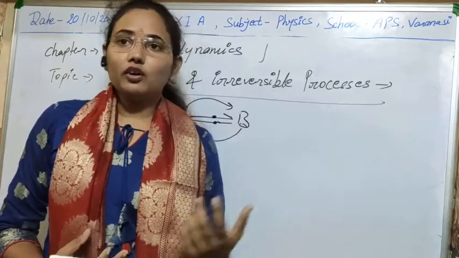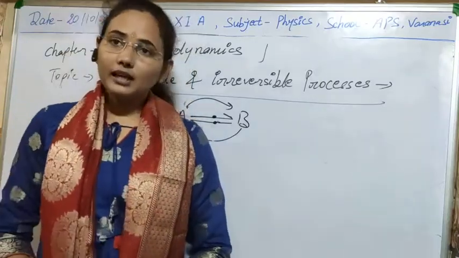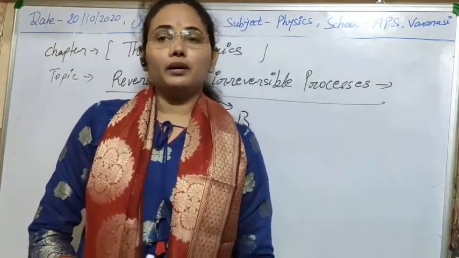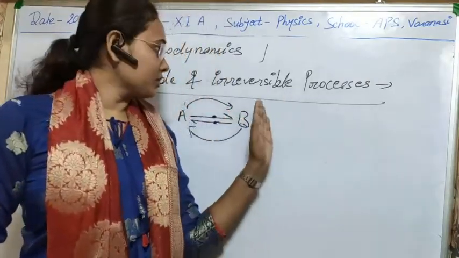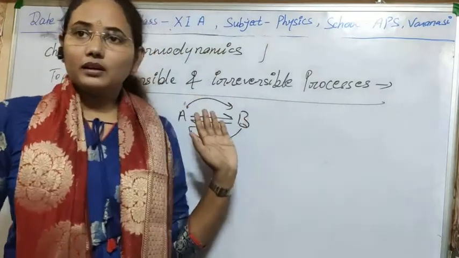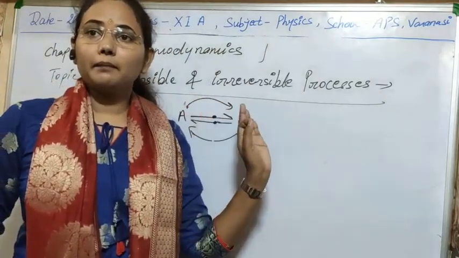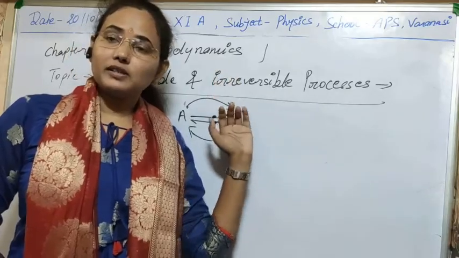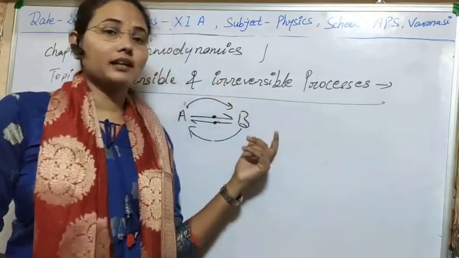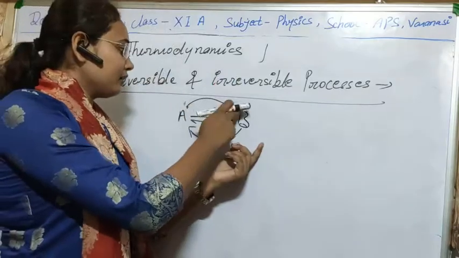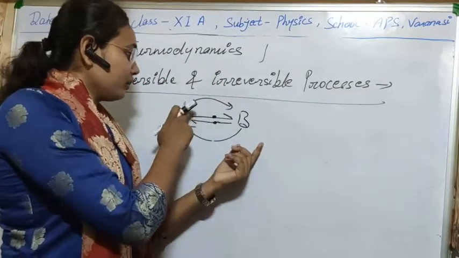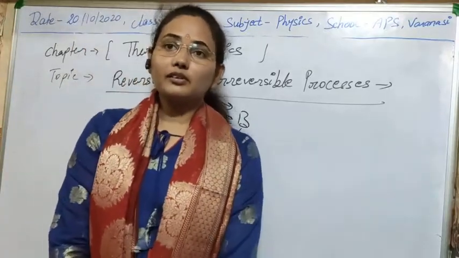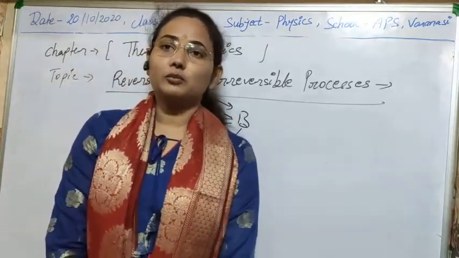So I think what a reversible process is and what an irreversible process is, that is simply clear to you. It means that if this process will return itself by the same quasi-static processes that it occurred while going from A to B, then it is called reversible. So what is the importance of reversible and irreversible processes in thermodynamics?